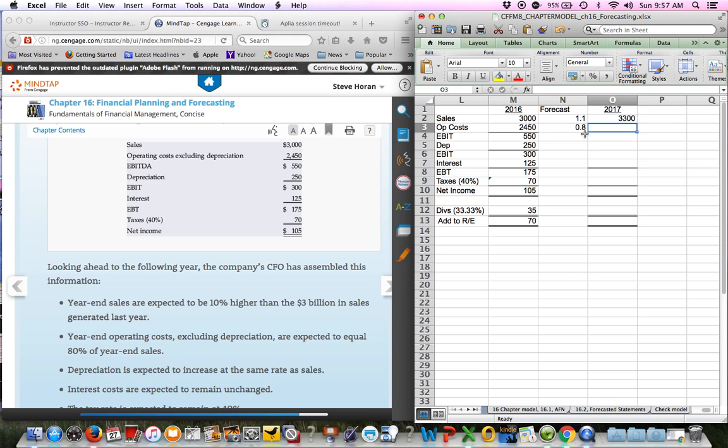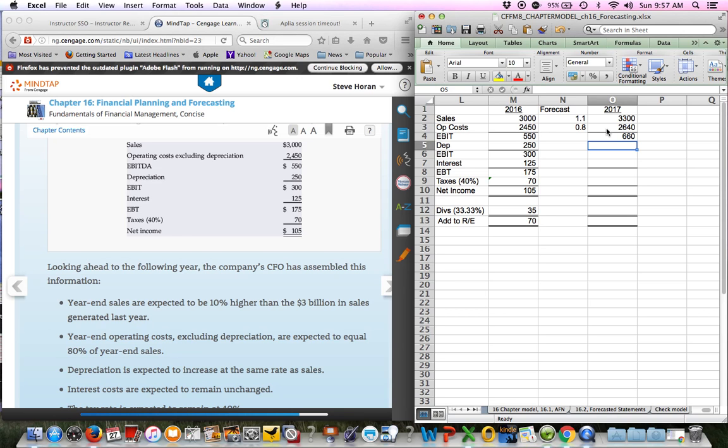Then operating costs are 80% of sales. So that just says 0.8, but that's of sales. So I can just do plus my sales number, multiply that by 0.8, and I get my cost of goods sold number. Then my EBIT is just simply sales minus my cost of goods sold, which is my operating cost. Okay, I get 660.